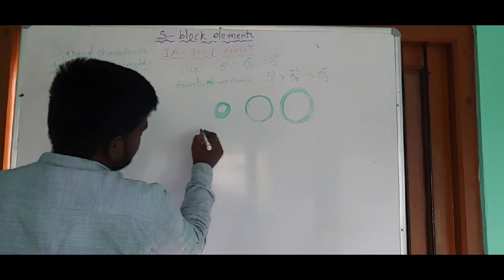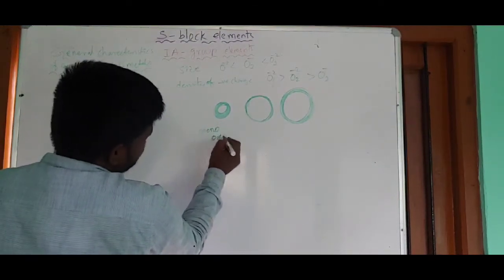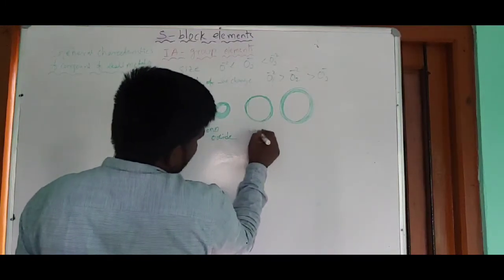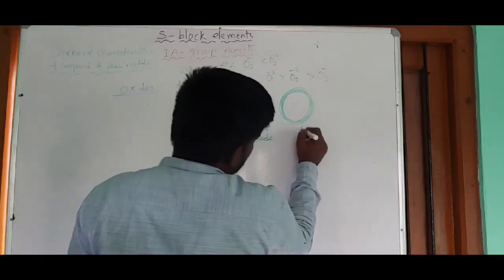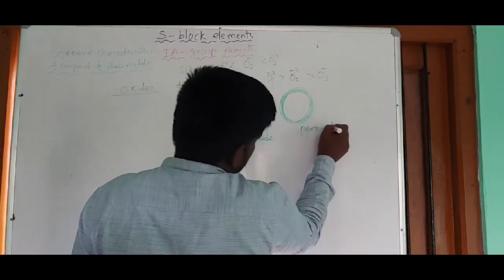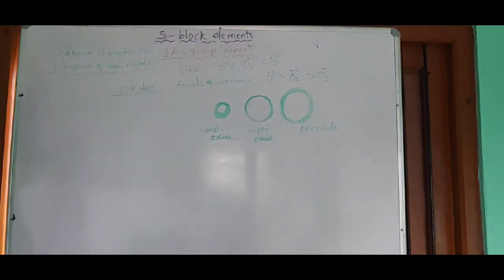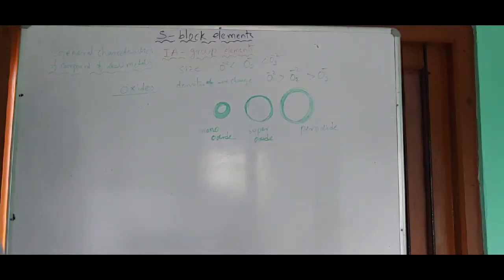So this is monoxide, or simply oxide, and this is the superoxide, and this is peroxide. So, right, guys, this is the status of the size. And the next one, the density of the negative charge over the three oxides.